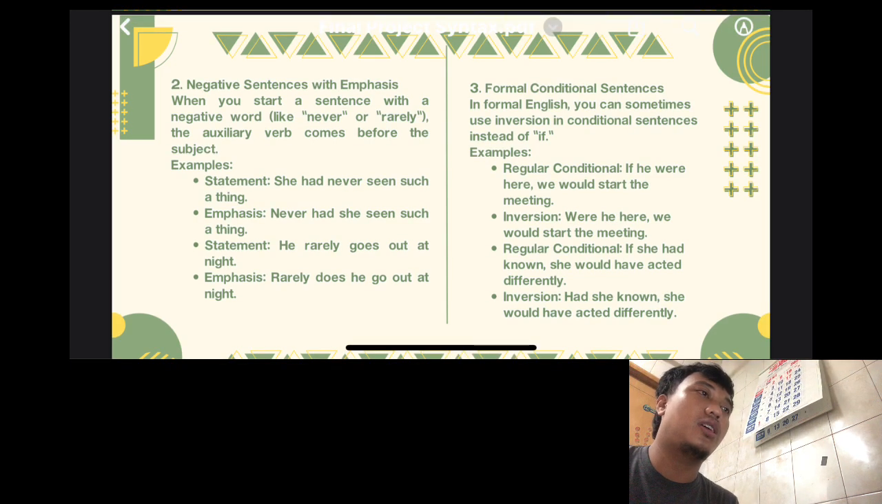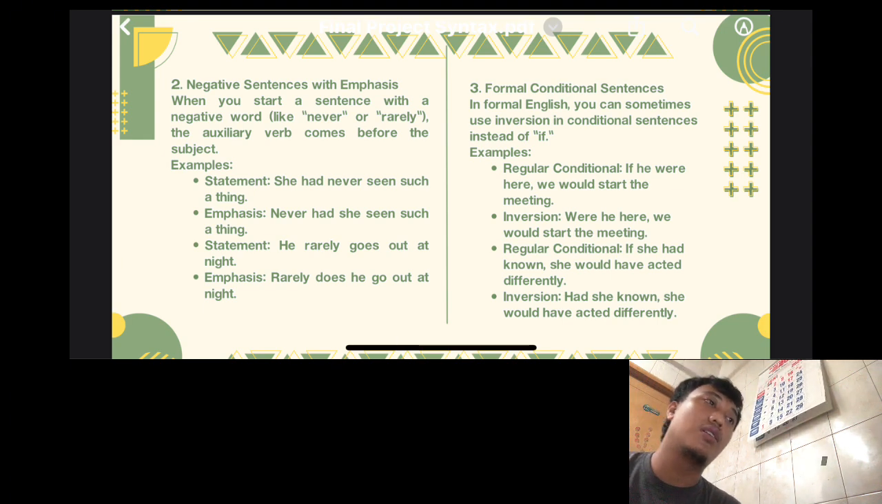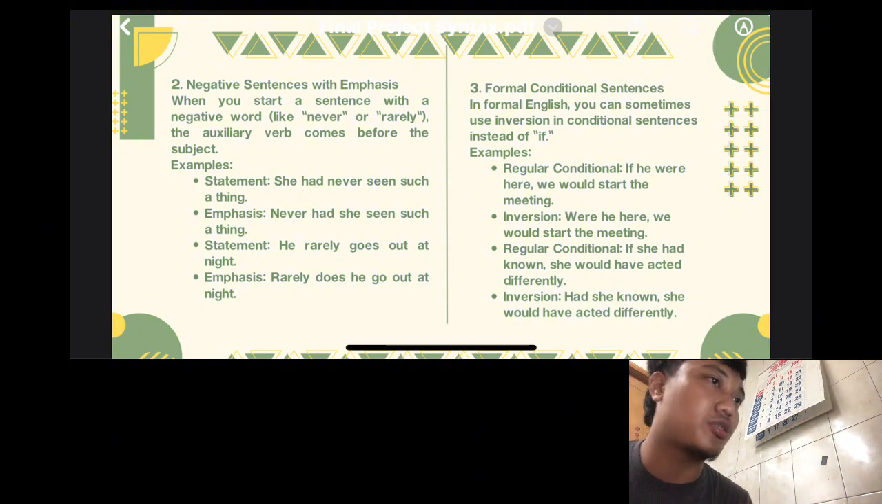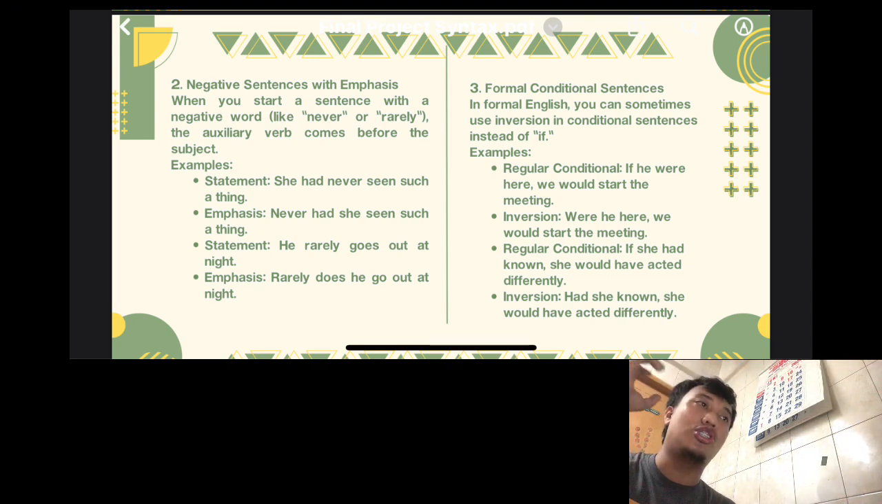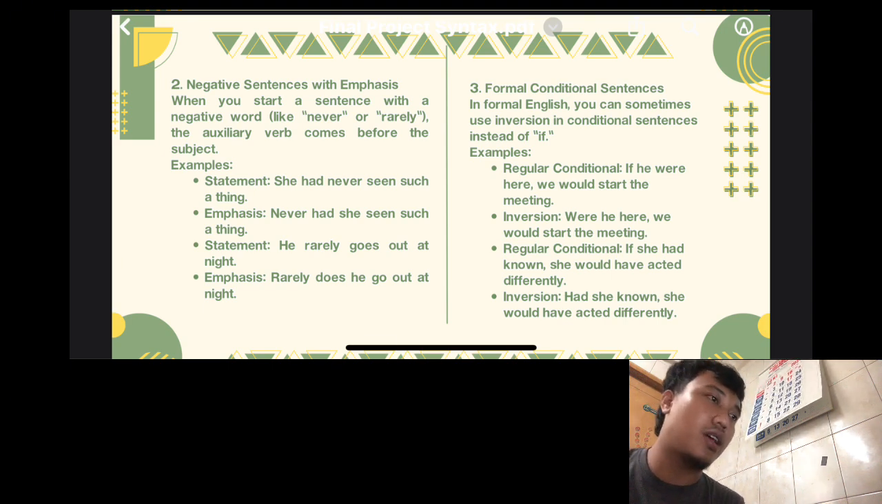Okay, emphasizing with certain adverbs. Certain adverbs can use inversion for emphasis. For example, the regular sentence: he had never encountered such a problem. The inversion: never had he encountered such a problem. It's the same, but it's used for emphasizing a phrase, like negative and positive. For the second: he only then realized the truth. With inversion: only then did he realize the truth.